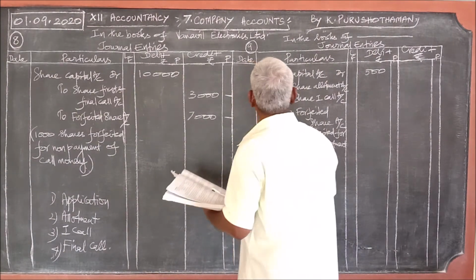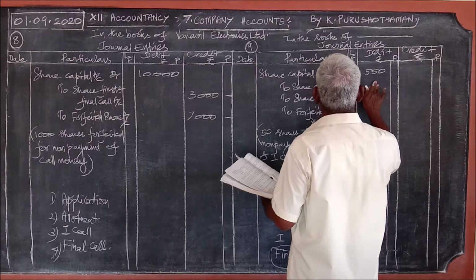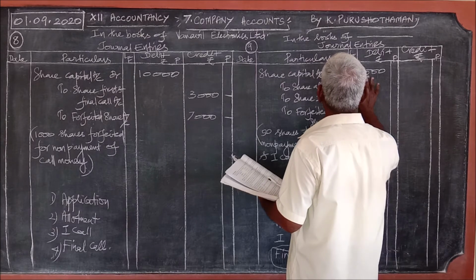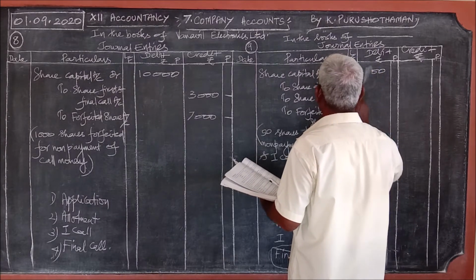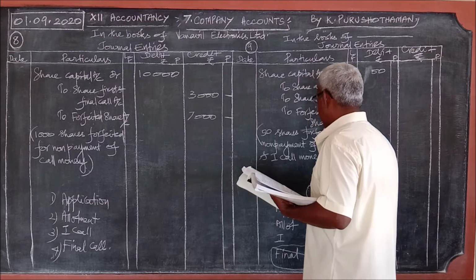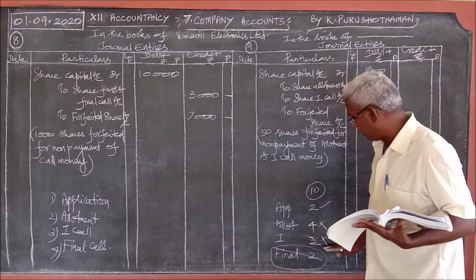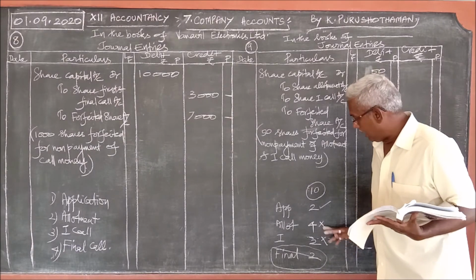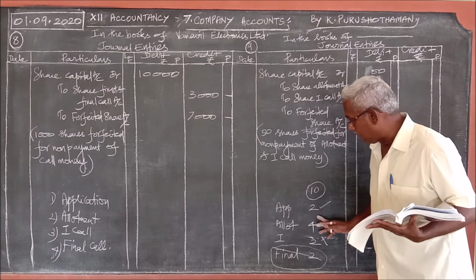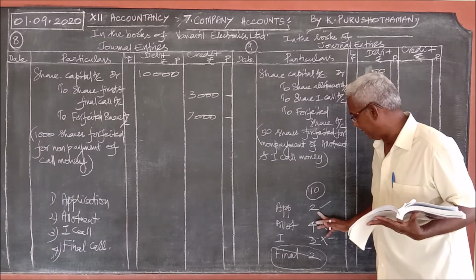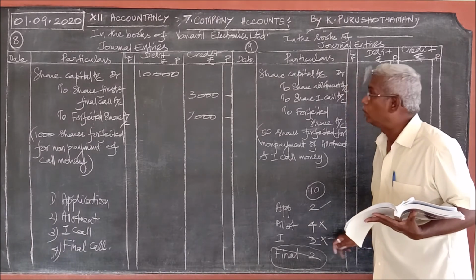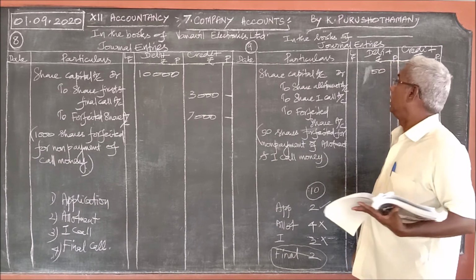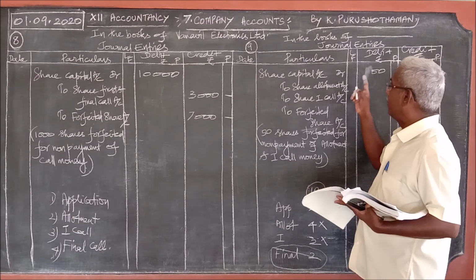But here 500 should not be written as share capital, because with the first call itself the problem is closed, and up to the first call what is the amount that should have been paid? 6 plus 2, 8. 8 rupees only we should consider for this share capital.